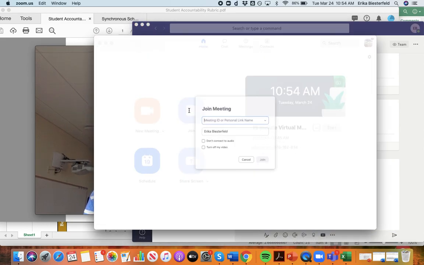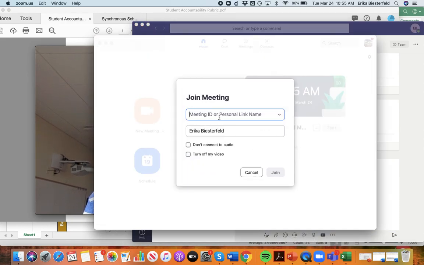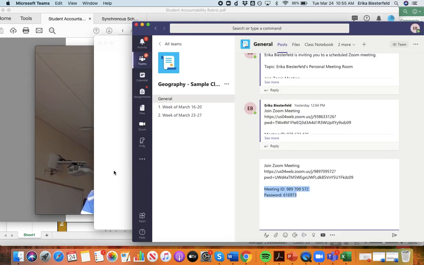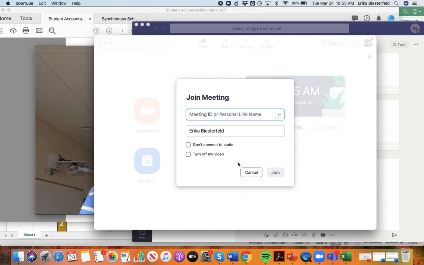When you click on your Zoom app, you're going to click join, and this is how it prompts me. So the meeting ID would be this here. And then once you click join, you'll be prompted to put in the password. Now, I do want to point out that you should be selecting don't connect to audio and turn off my video right away. And I'll explain more about that in a moment.